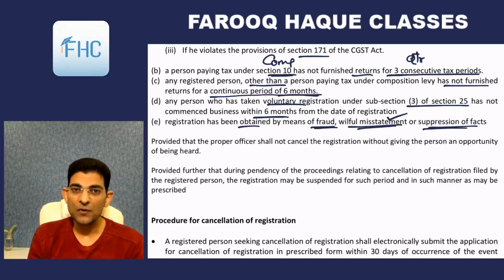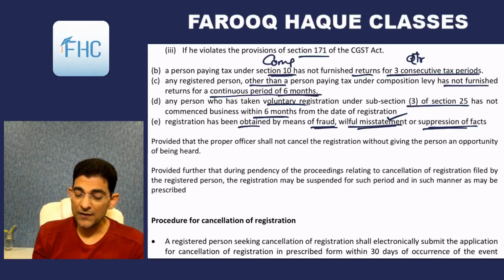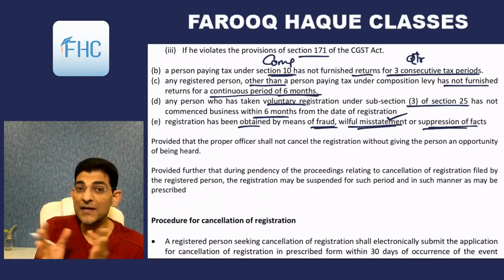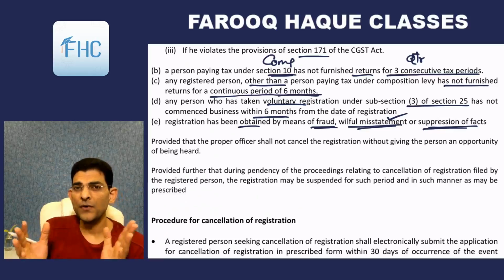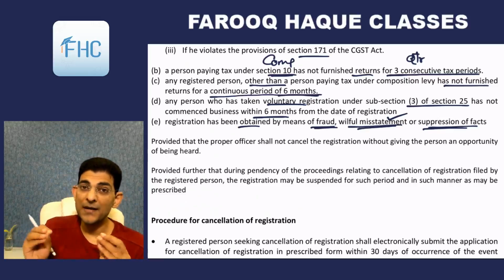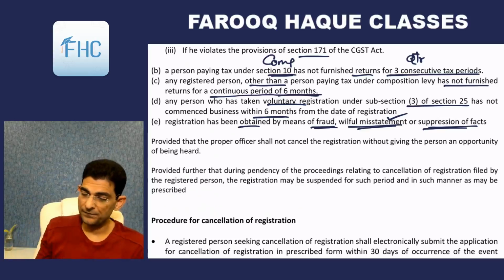So these are the 5 points you have to remember. Okay, and this whole set of 5 points A, B, C, D, E, a very important theory question can come. Either the whole question can come, what are the circumstances in which the officer can cancel your registration on his own, a full question of 5-6 marks, or any one of these points can be covered by an MCQ question.